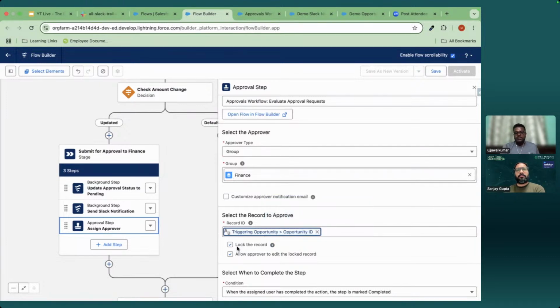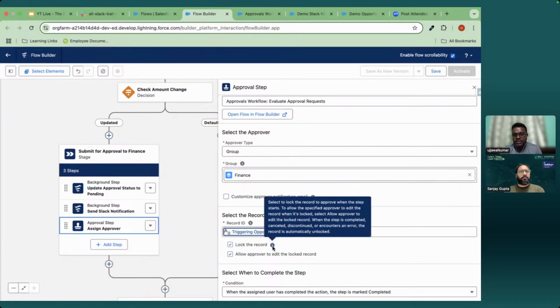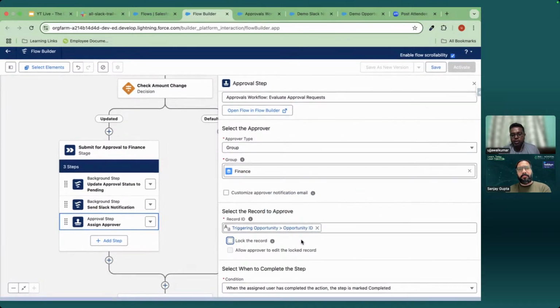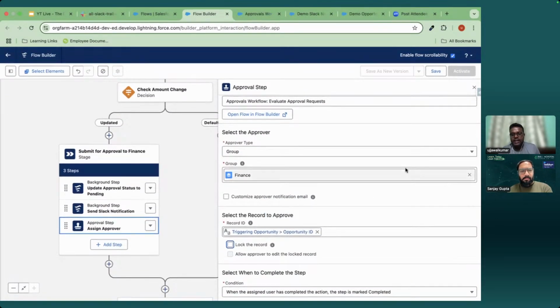Here there are two options. Either you can lock the record or you can unlock the record. For now you can choose anything. Whenever the record is getting submitted, you may want to lock it, but in a record-triggered flow, suppose the amount is getting changed, the finance team should be notified, but the sales rep should keep acting on that opportunity. For that we should not lock it. This is based on the business scenario, how we want to proceed. So you can either lock the record or keep it unlocked. For now, I am keeping it unlocked. And this will be done.